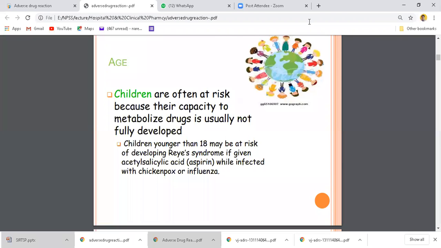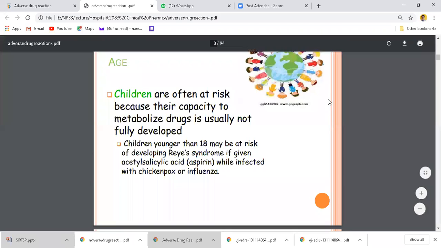Now, this is aspirin. It causes metabolic disorder in younger children. It also causes failure of the liver. And similarly, nimesulide we also do not give to children because it gives a similar type of toxicity. Now, next is